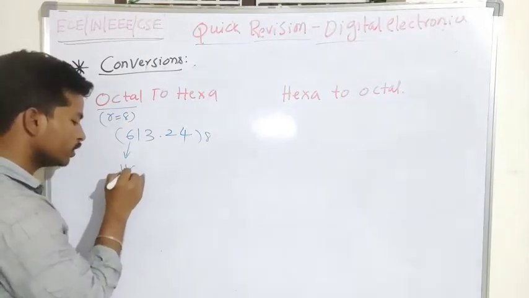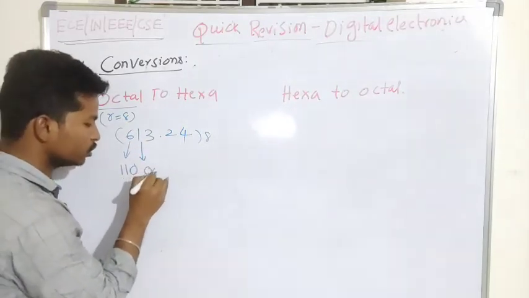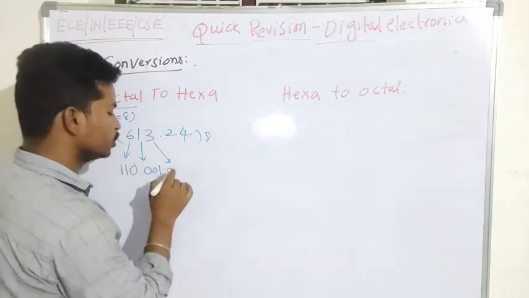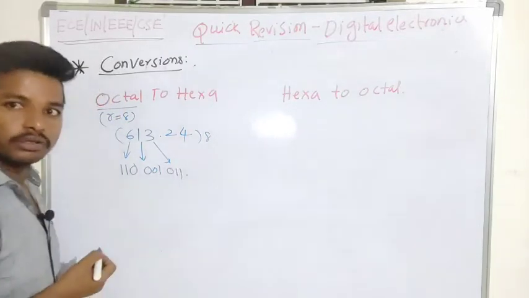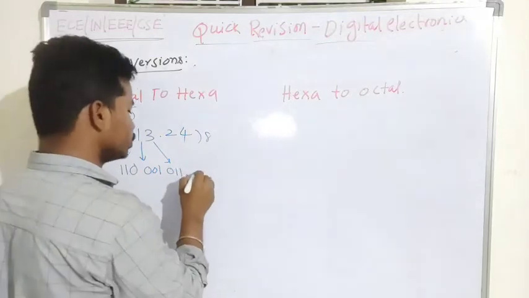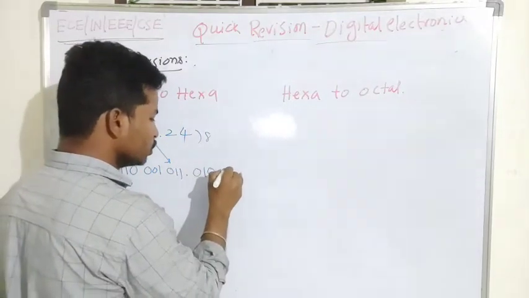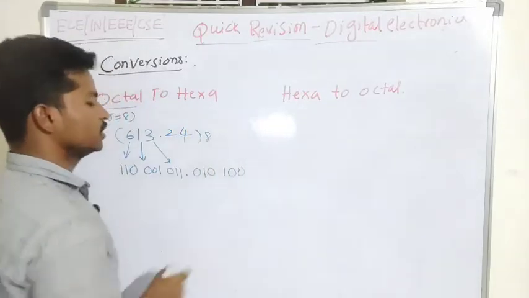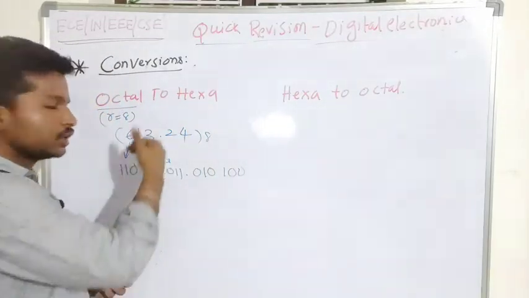This is nothing but 110, 001, 011. We have to give the same decimal point also. So 010, 100. This is what we have just decoded.